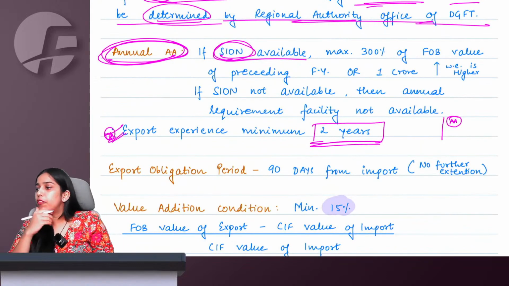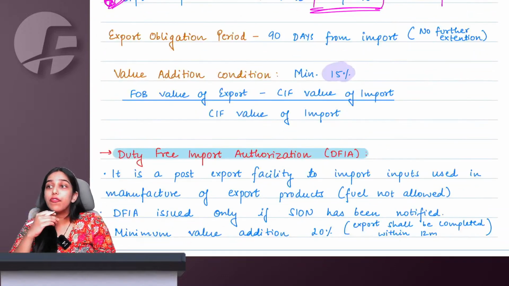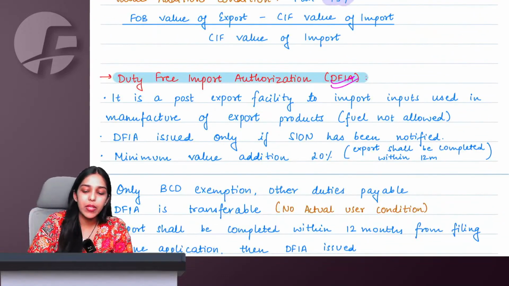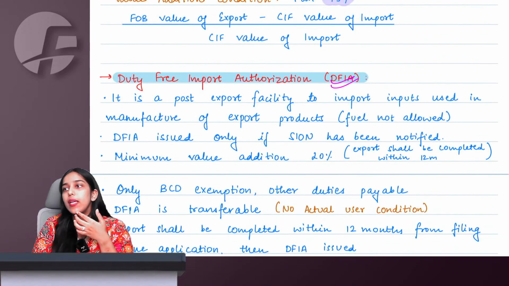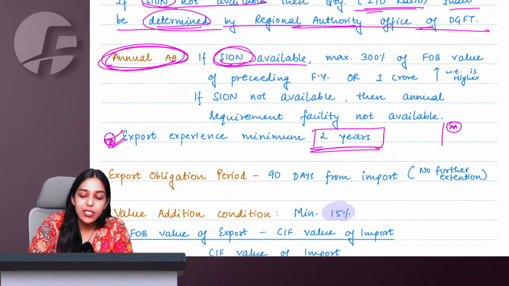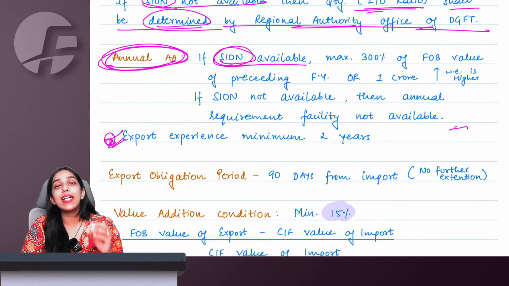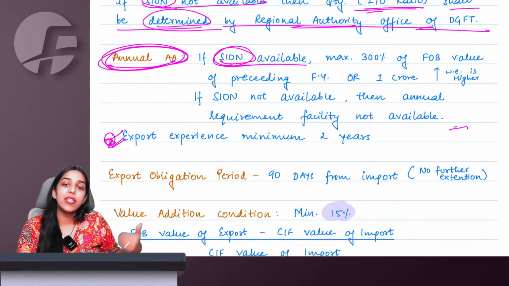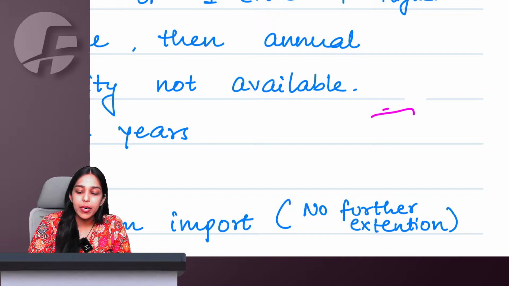Then ma'am, what benefit will be available to people exporting for the first time? We have a separate scheme named DFIA, duty free import authorization for them. But the people who have at least 2 years experience, who have been exporting for the past 2 years, can now go to the government, show their track record.